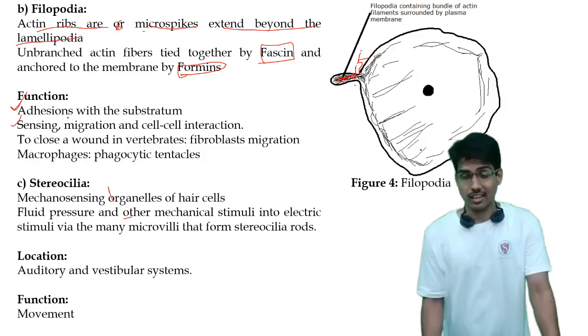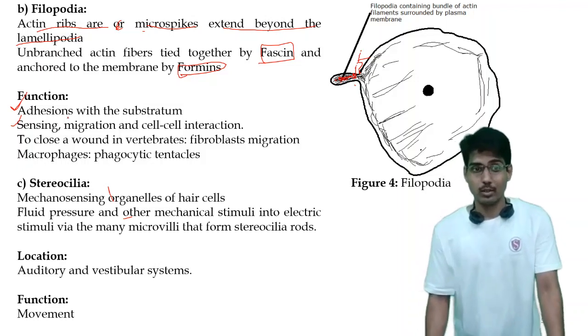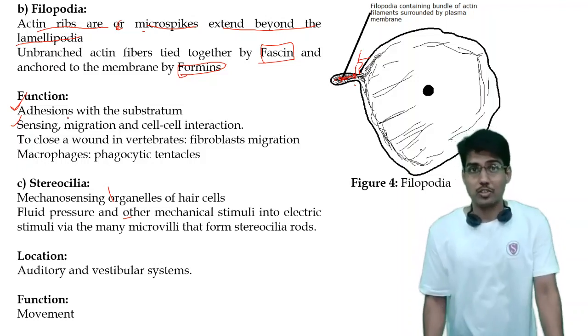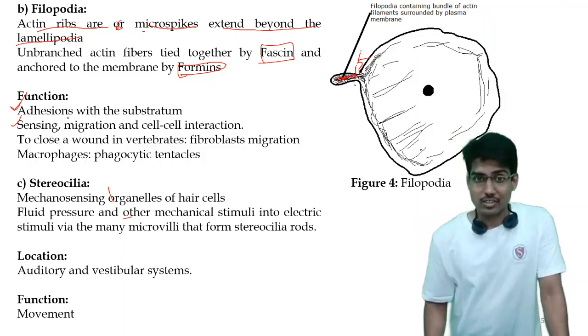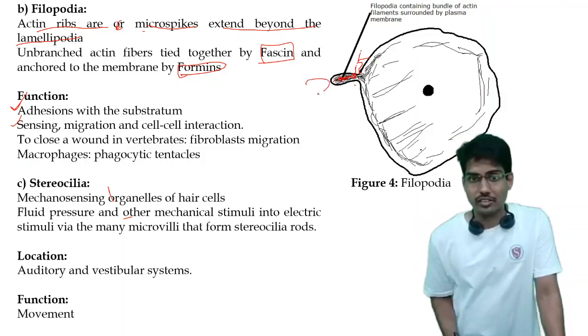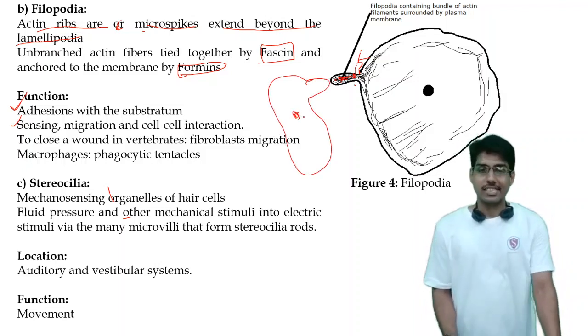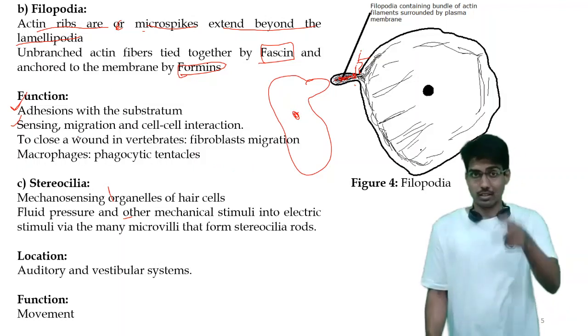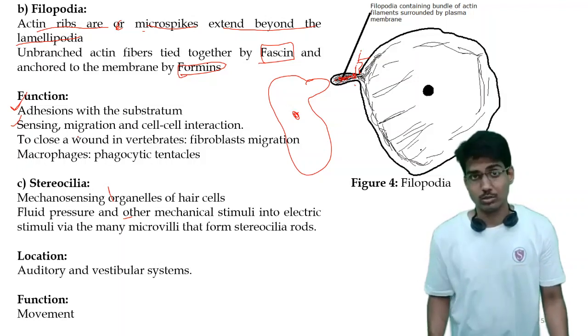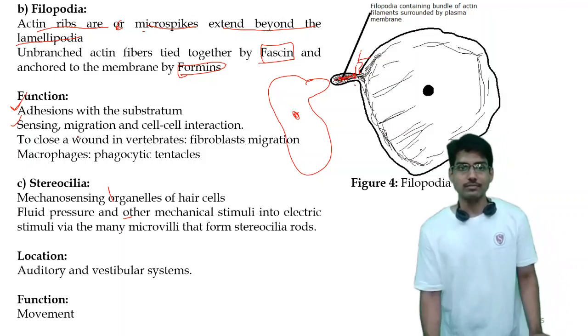That sensation is carried out with the help of filopodia. Next is migration, like locomotion. Then cell-cell interaction: these filopodia also interact with the filopodia of another cell. Next is to close down a wound, as we have seen in the case of lamellipodia.